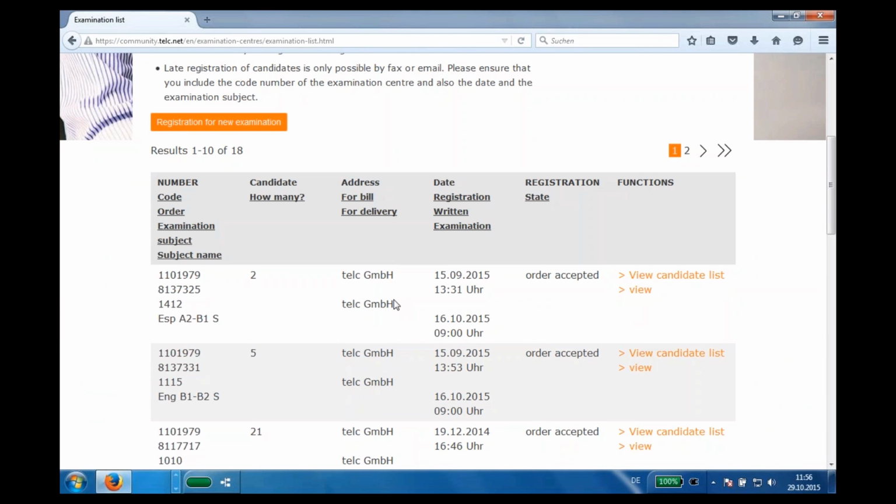You have the possibility to upload the particulars of the candidates only within 3 days after the written examination. For example, the last exam I have is 16th October, so now there are more than 3 days.